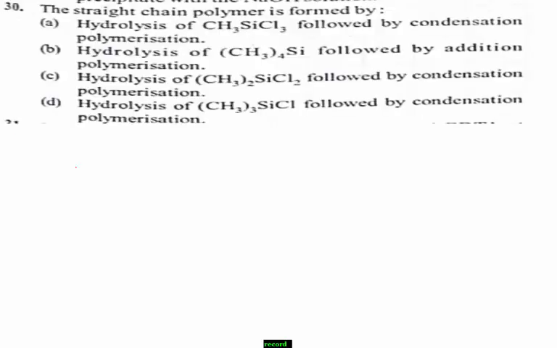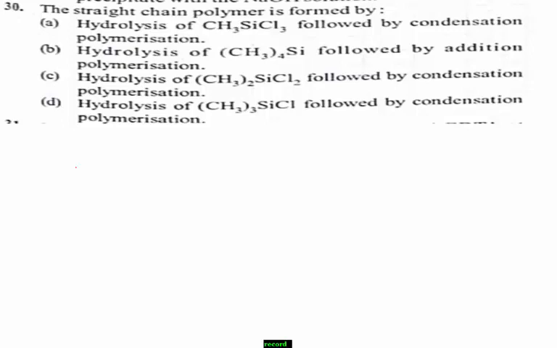Next, question number 30. The straight chain polymer is formed by among the given options. A, hydrolysis of CH3SiCl3 followed by condensation polymerization. B, hydrolysis of (CH3)4Si followed by addition polymerization. C, another one, condensation polymerization. And option D, hydrolysis of (CH3)3SiCl followed by condensation polymerization.